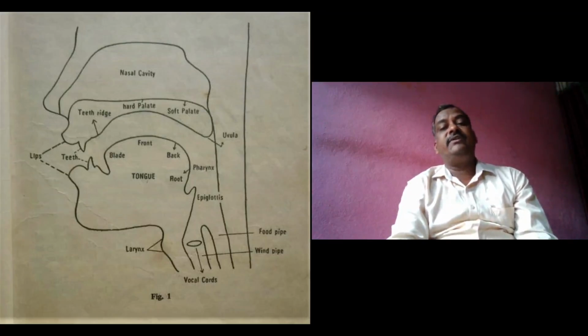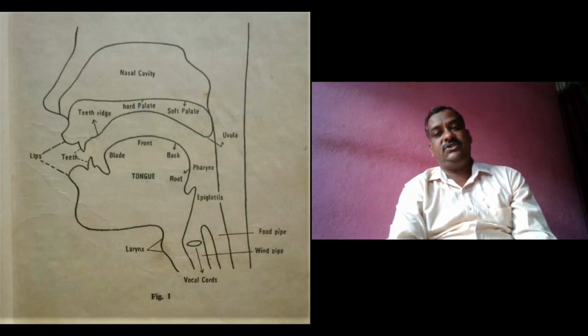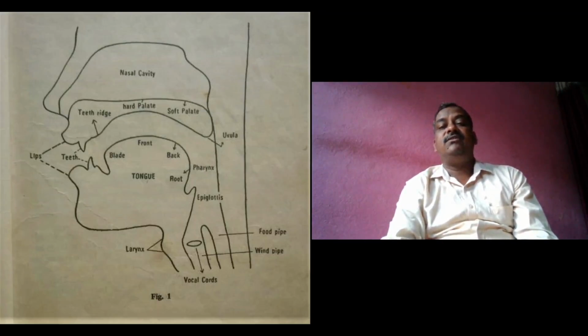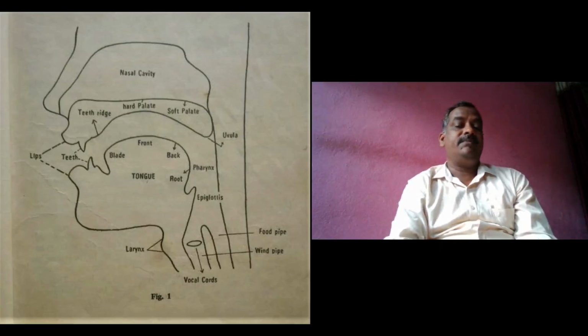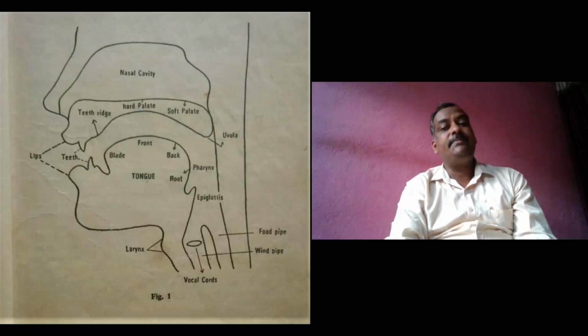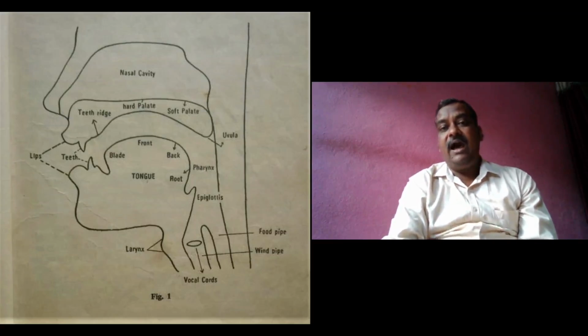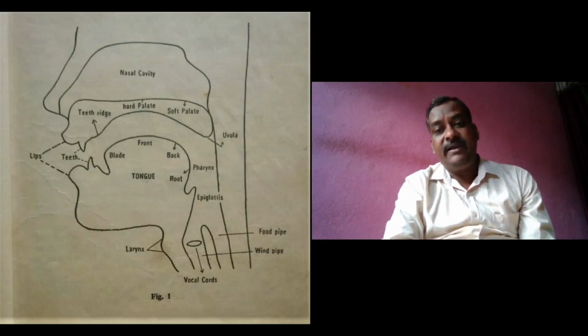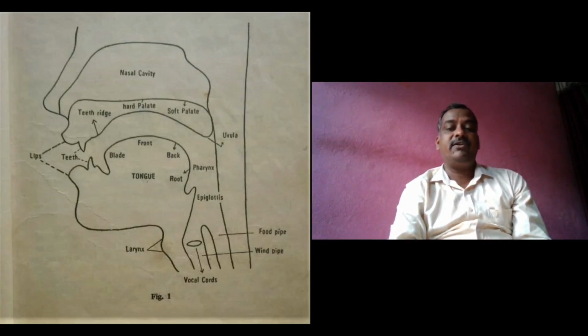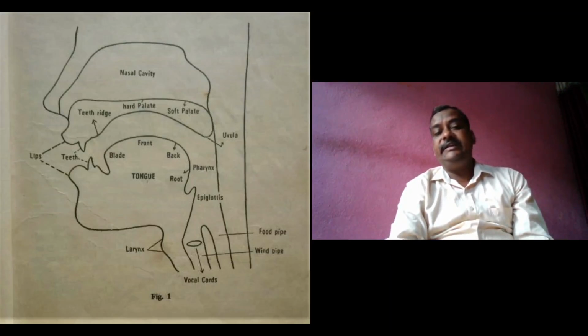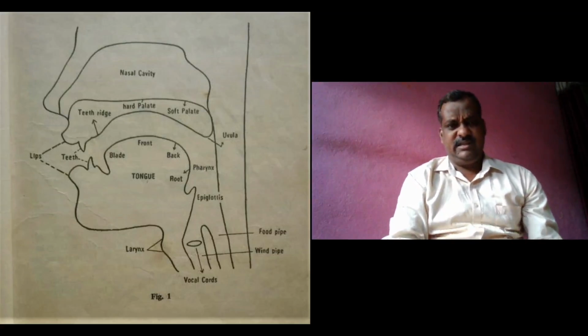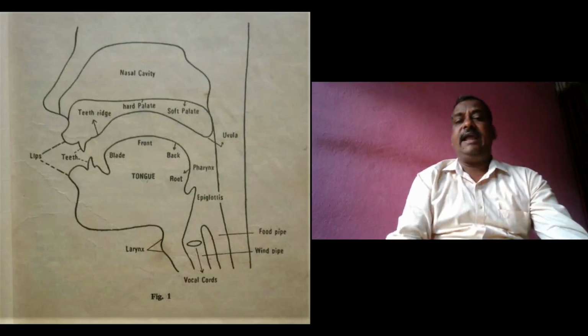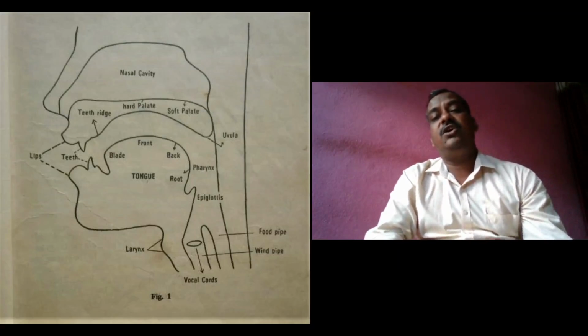And beyond the back of the tongue, there is the root of the tongue. So these are the five parts of the tongue, and it is part of the articulatory system. Let me recapitulate: the roof of the mouth comprises the upper teeth, then the teeth ridge, hard palate, soft palate, uvula, and the tongue, which is a very important organ of speech.